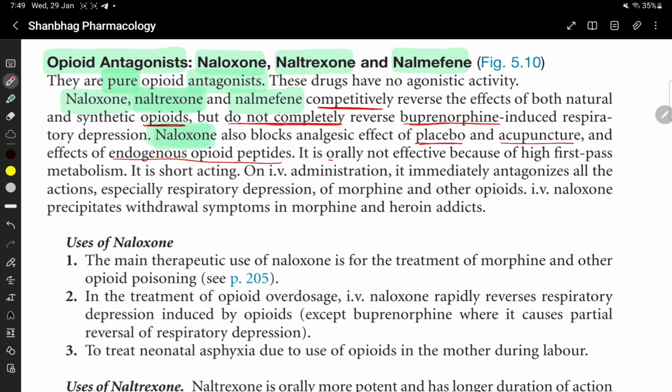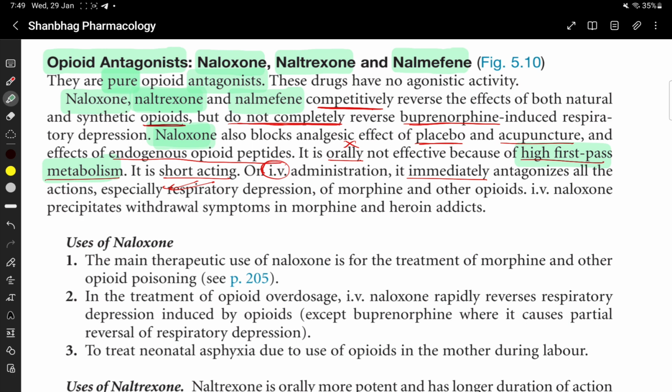It is orally not effective because of high first pass metabolism, and it is short acting. On IV administration, it immediately antagonizes all the action, especially the respiratory depression of morphine and other opioids. Okay, orally not effective. It has a very high first pass metabolism. Okay, short acting. If given IV, it immediately antagonizes all the action, especially respiratory depression of morphine and other opioids.